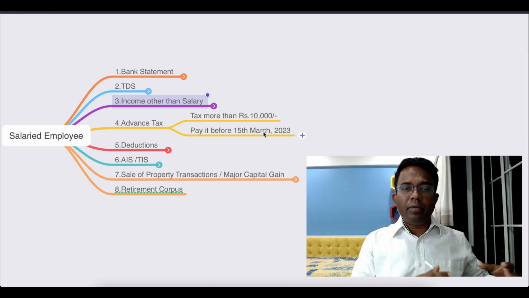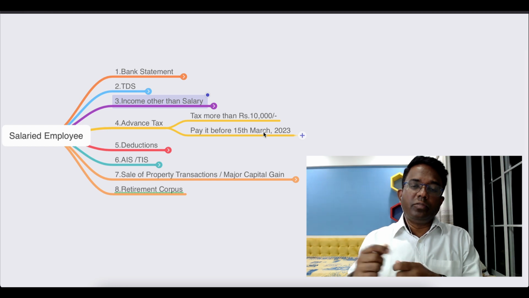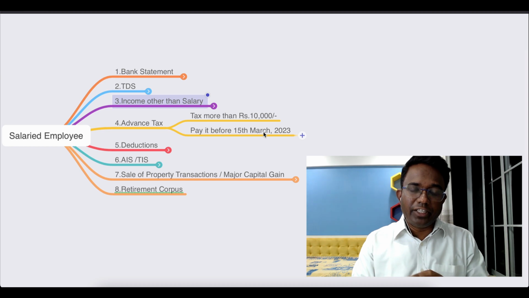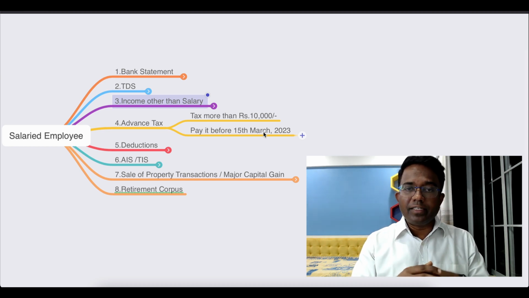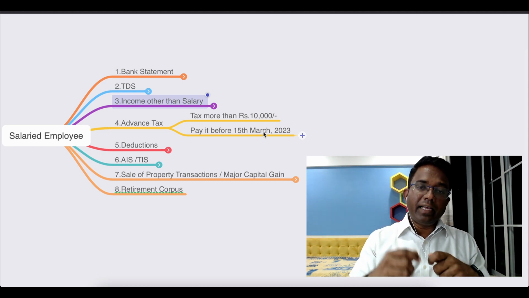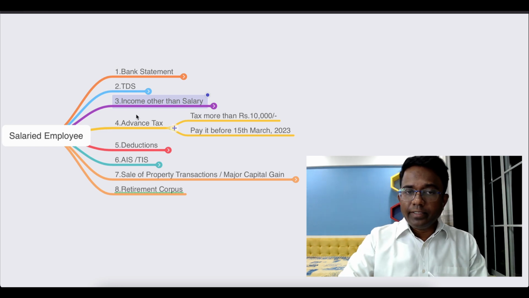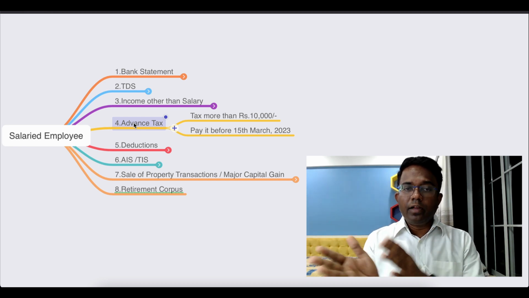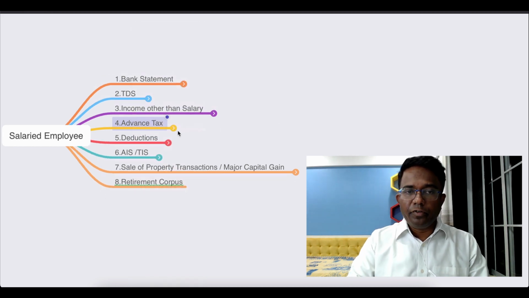Then in case अगर आपका other income बहुत ज़्यादा है and उसके ऊपर बनने वाला टैक्स है, if it is more than 10,000, then you should consider paying advance tax before the 15th of March, right? So that will save you on the aspect of interest on the delayed payment of taxes, right? And अगर आपका tax liability बहुत ज़्यादा है तो interest component भी बहुत ज़्यादा रहेगा. So you should consider it. You should consult with your CA in case you are having more income other than your salary, and you should pay advance tax before 15th of March.